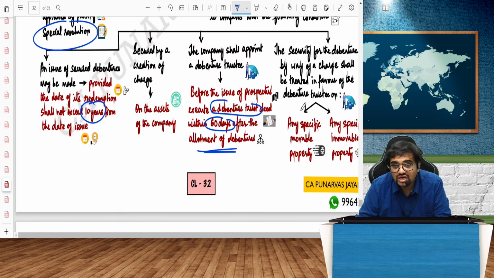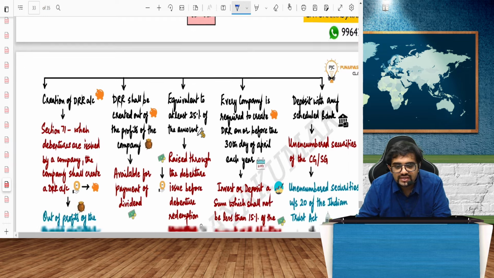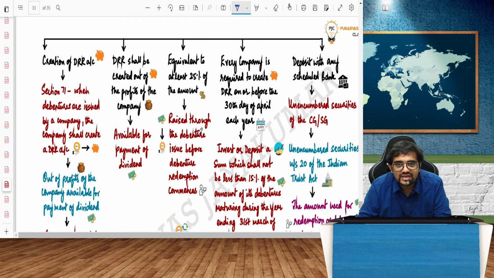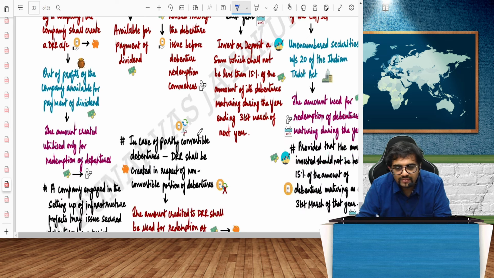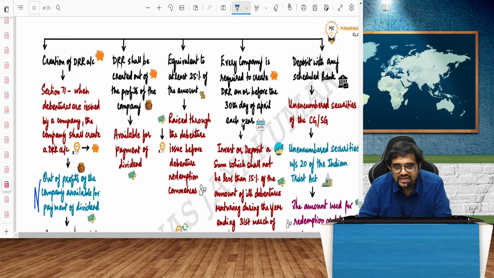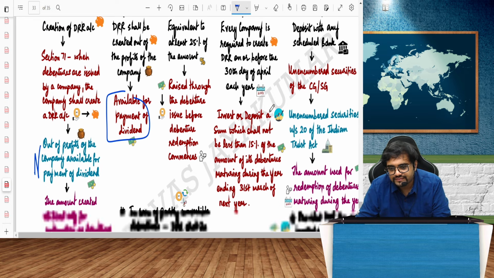And there will be a charge. Charge means right over an asset, a specific movable property. And guys, you should create something called a DRR. Debenture Redemption Reserve Account should be created, because every time you redeem, you'll have to set aside a certain amount for the redemption later. Out of the profits available, you should keep creating this DRR. DRR shall be created only out of the profits of the company available for payment of dividend.